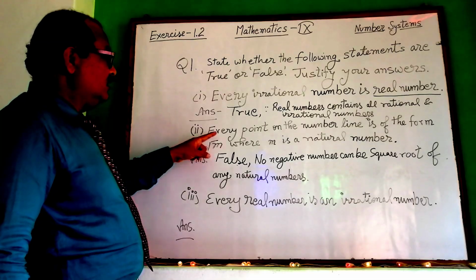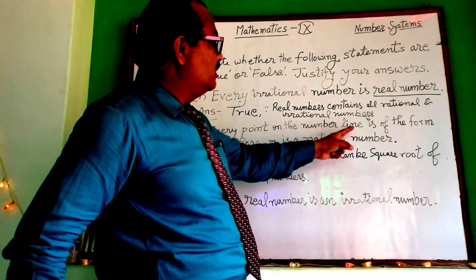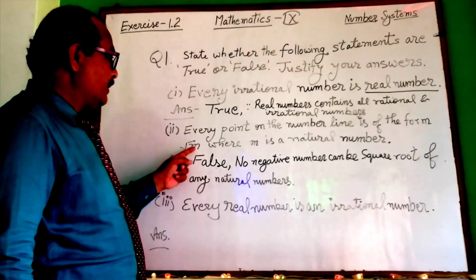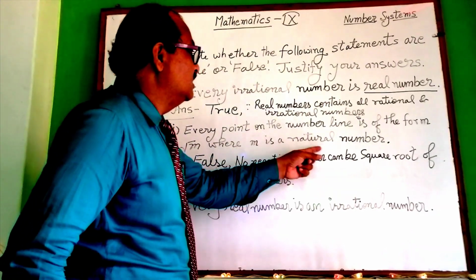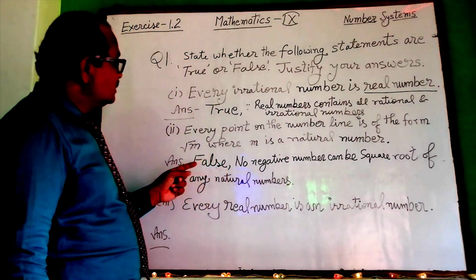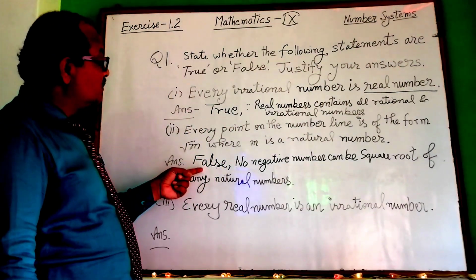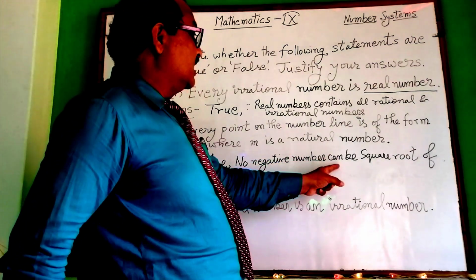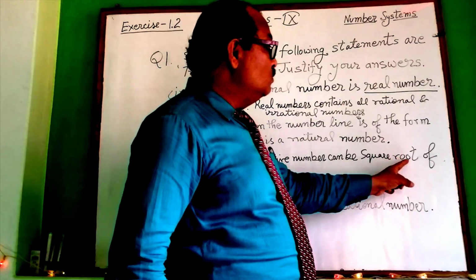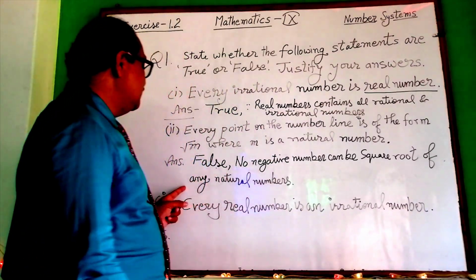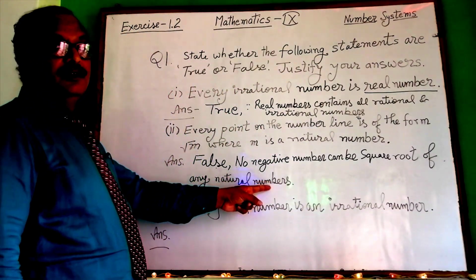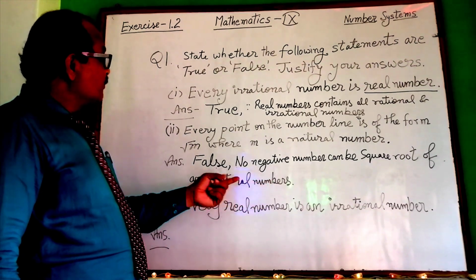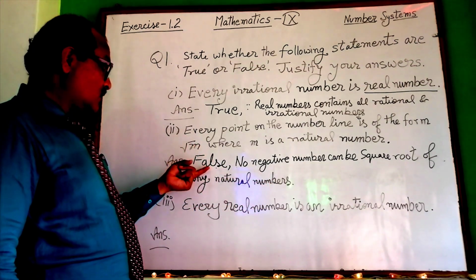Okay. Second part, every point on the number line is of the form root m where m is a natural number. You can see the answer of this question is false because no negative number can be square root of any natural number. So this is its explanation. So this second one is false.